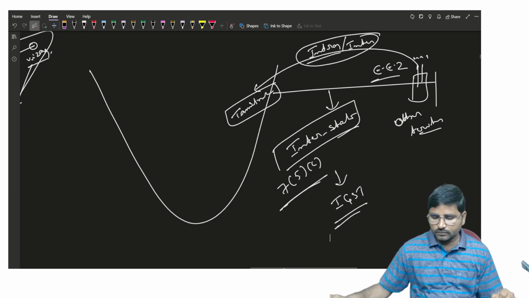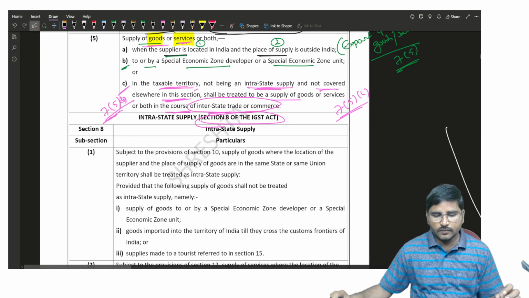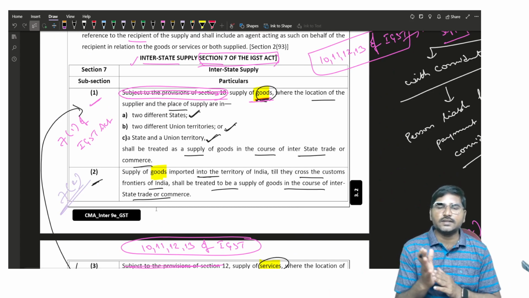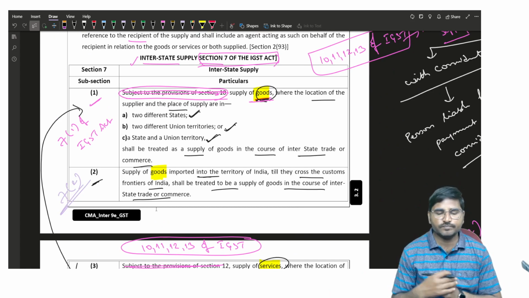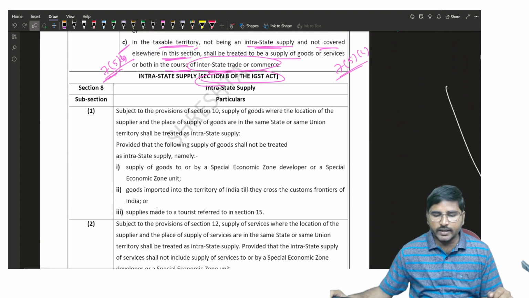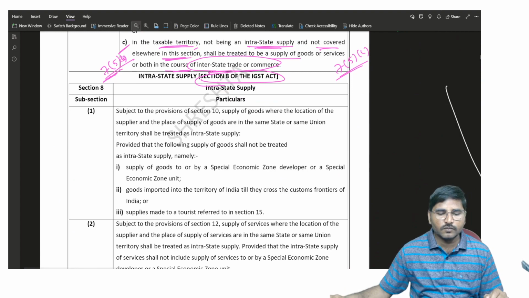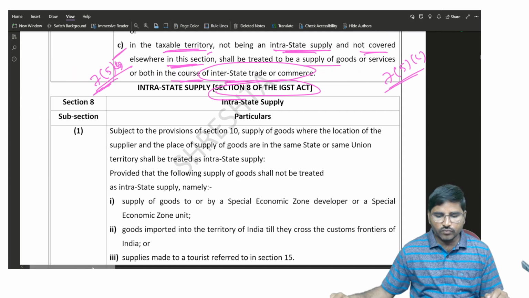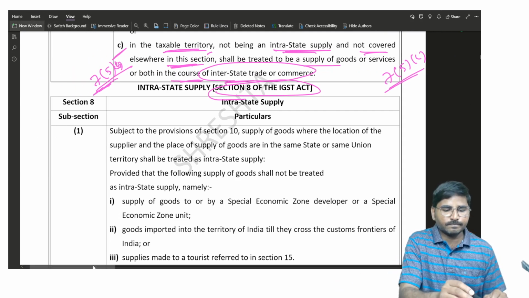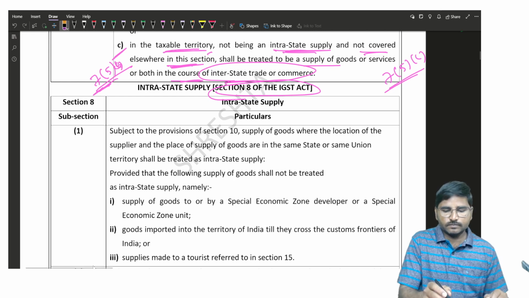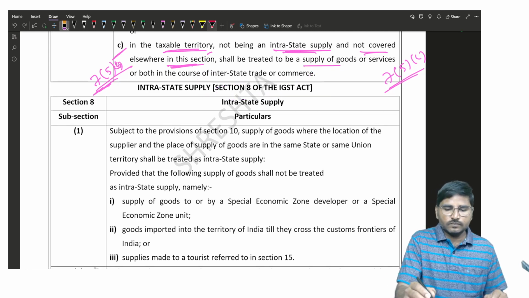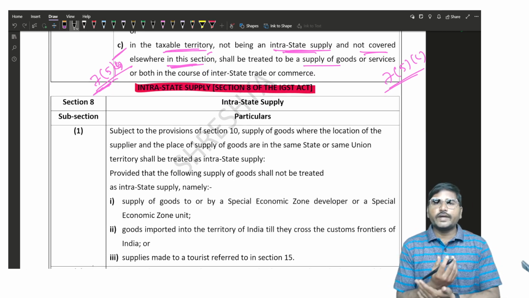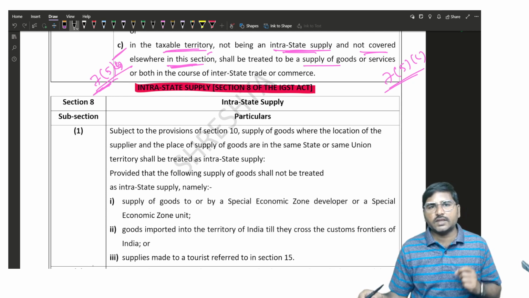Now, these are the provisions relating to section 7, interstate supply, section 7 of the IGST Act. Next we are going to discuss section 8, intrastate supply. What's the concept? See here, 8 subsection 1, intrastate supply. Section 8 of the IGST Act deals with intrastate supply.